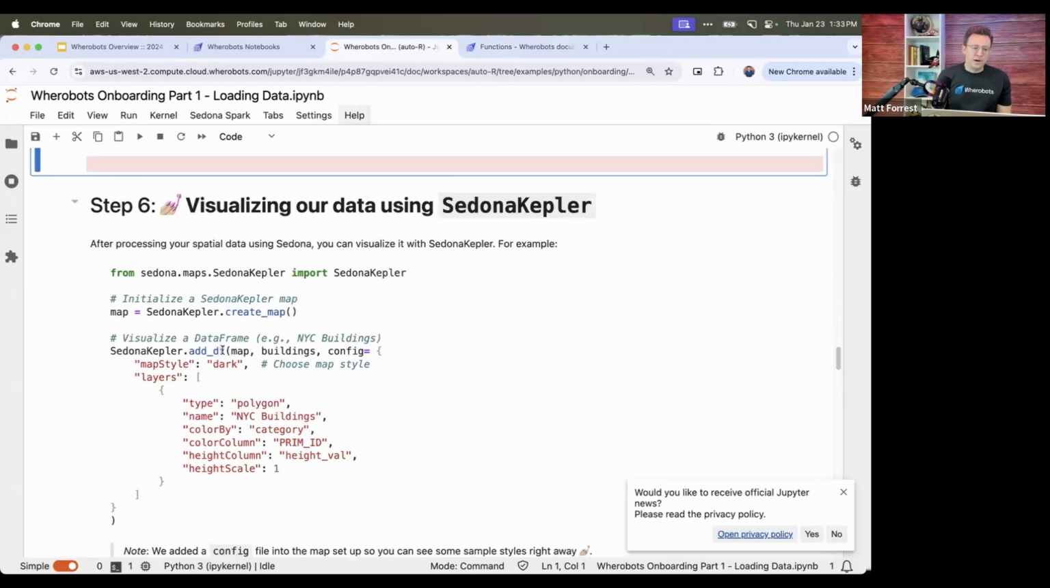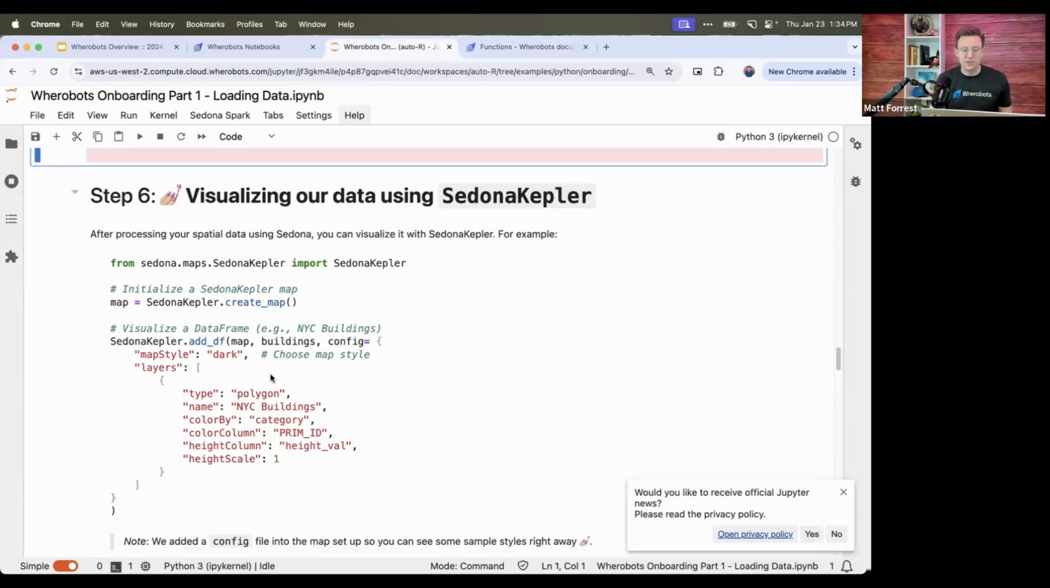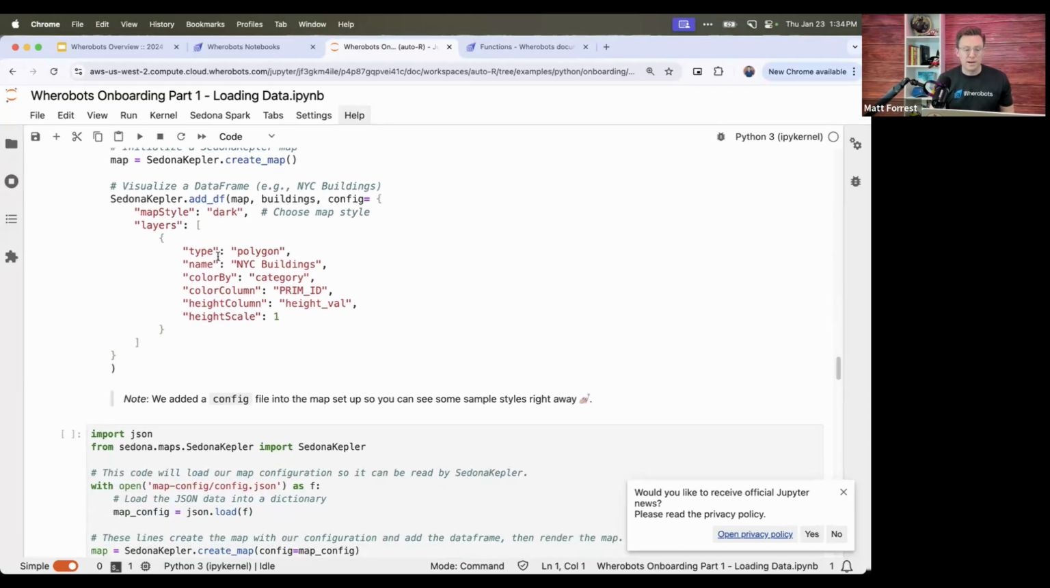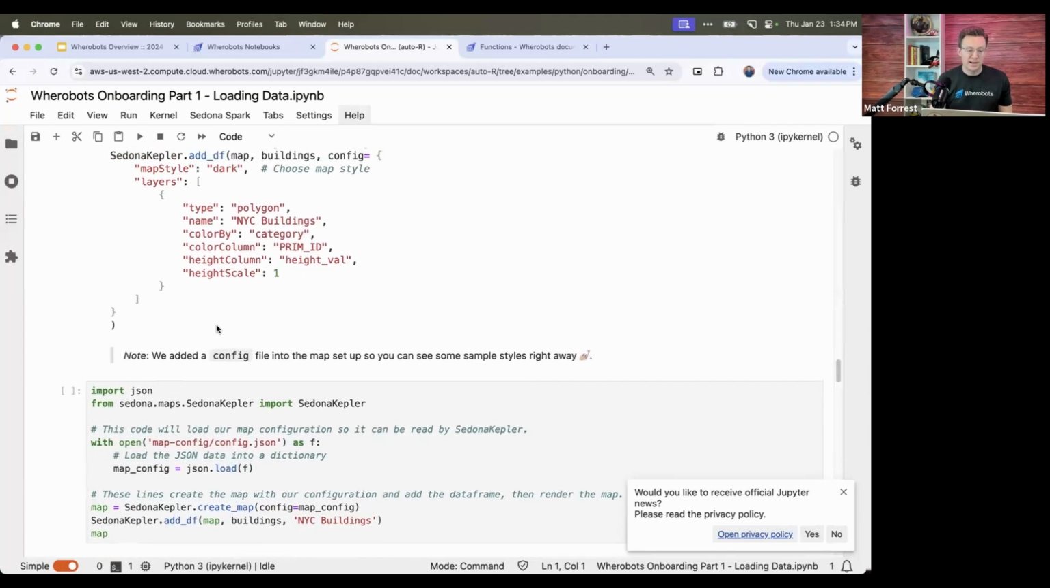Now, oftentimes you're going to want to actually see your data. We have an extension that allows us to do that with Kepler GL, which is a common visualization platform that's built into Apache Sedona. It's called Sedona Kepler. Basically, we're going to create a map that visualizes that building data set we have.